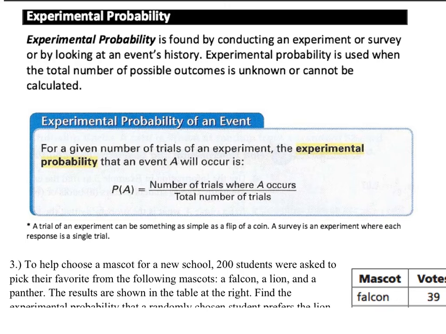Experimental probability is when we actually conduct an experiment or survey and find out the total number of people who say something in a survey, or the total number of times heads comes up if we're flipping coins, and then we put that over the total number of times we attempted it. So for a given number of trials for an experiment, the experimental probability that an event A will occur is the number of trials where A occurs, so the favorable outcomes, over the total number of trials. A trial of an experiment can be something as simple as a flip of a coin, or a survey where each response is a single trial.